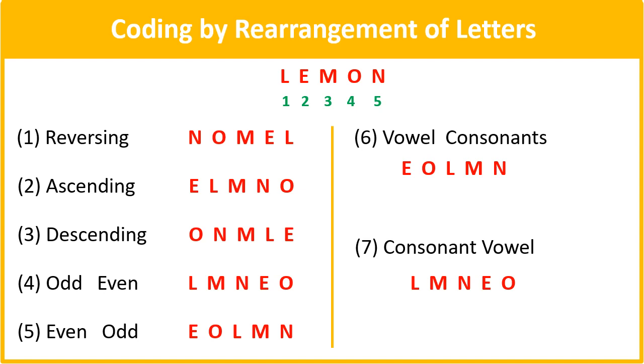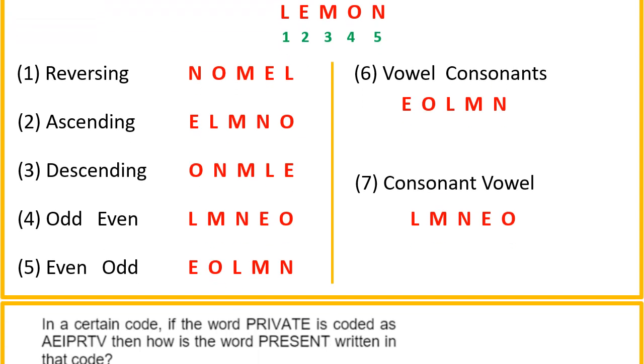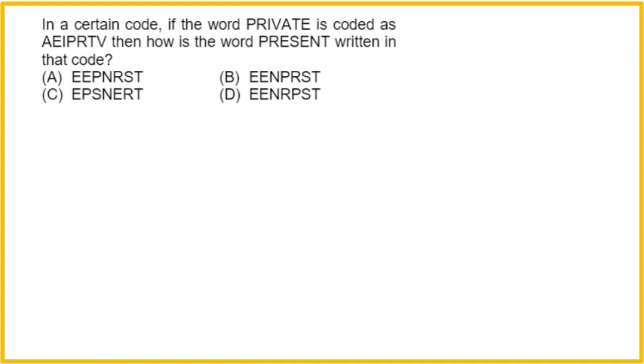Let us have a look at some questions. The first problem I am putting in front of you. In a certain code, the word private is coded like this, then how the word present is written as. So how to solve this question? सबसे पहले आपको original word private लिखना है and below that उसका coded word उसके exactly नीचे लिखना है like this, right? Now what we see, actual word और coded word में alphabets are same, only some rearrangement is done. Now with this rearrangement we need to identify the logic. What is the logic?